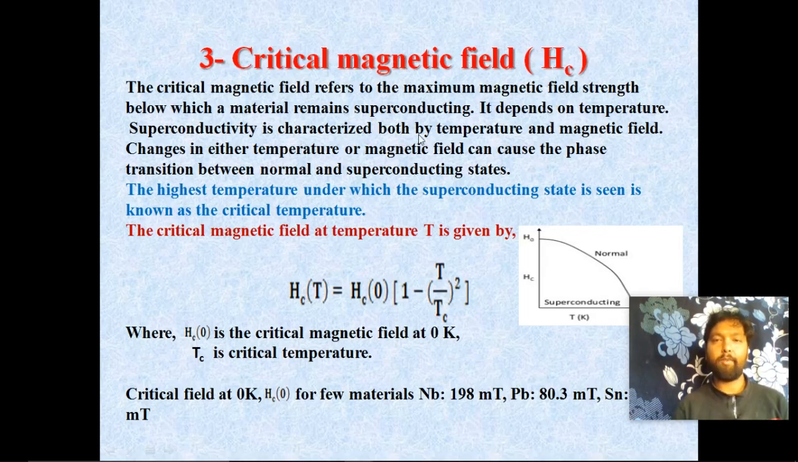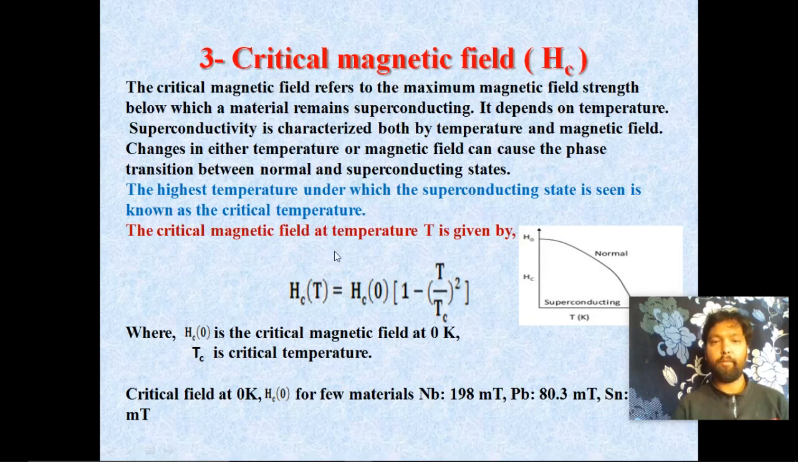Superconductivity is characterized by both temperature and magnetic field. The critical magnetic field depends on the temperature. This graph shows the variation of critical magnetic field with temperature, and the graph shows a parabolic nature. Changes in either temperature or magnetic field can cause a phase transition between the normal and superconducting state. The highest temperature at which the superconducting state is seen is known as the critical temperature.